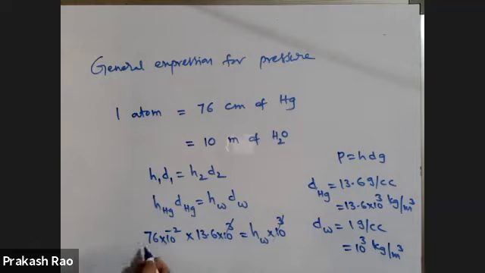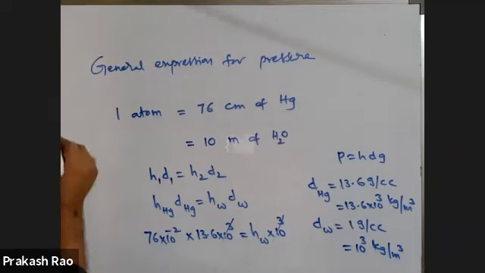Just you calculate all this. This is only height. This is you are getting height of the water column. You calculate this.